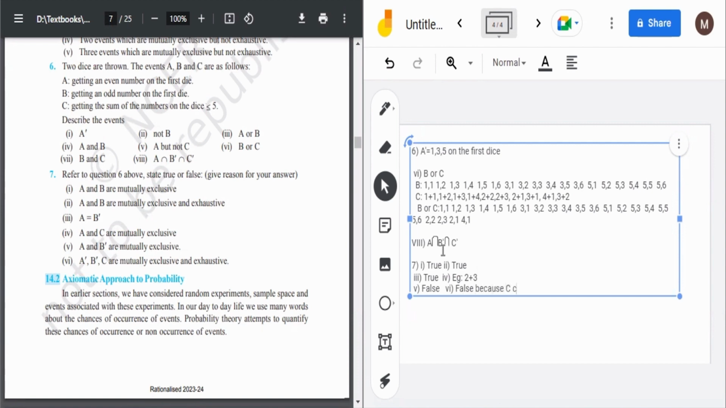C can't be mutually exclusive with A dash and B dash.